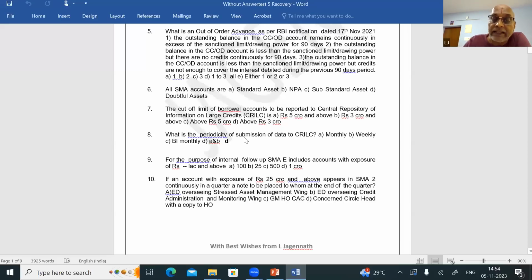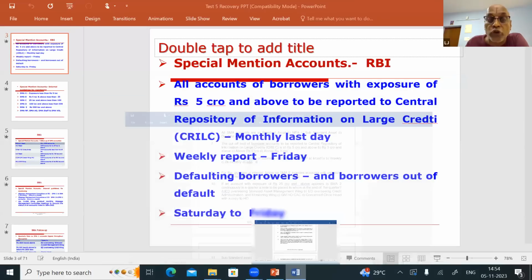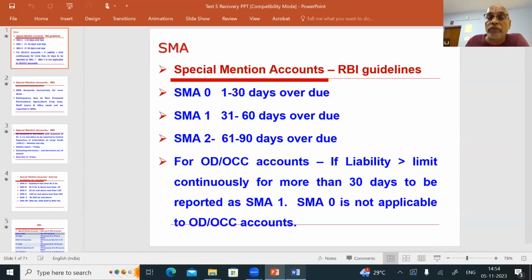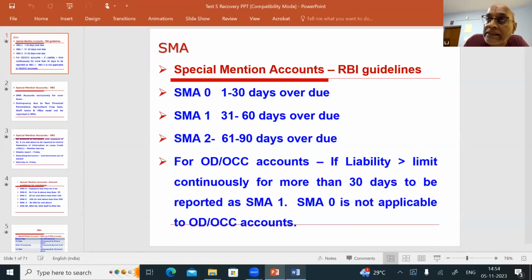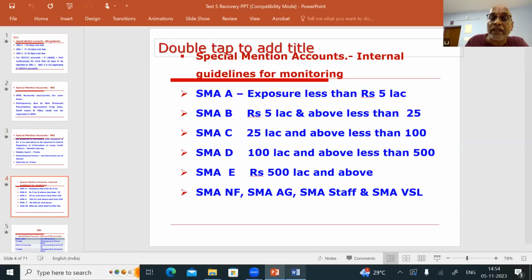Answer is D. Then, for the purpose of internal follow-up, SMAE includes accounts with exposure of. Let us see this. There is always a confusion regarding the SMA. We have now seen SMA 0, SMA 1, SMA 2, for term loan and for OD/CC. CRILIC we have seen, no problem. Now, for our internal follow-up, who has to follow up the SMA accounts in the bank?